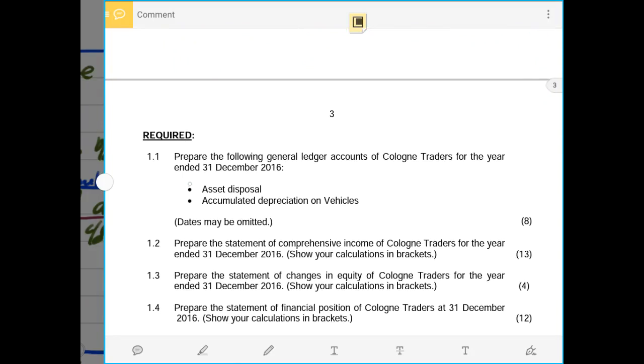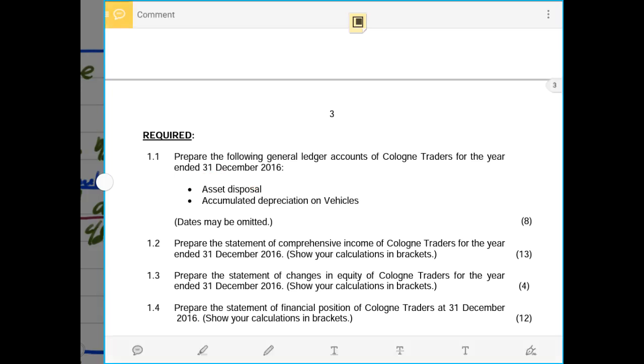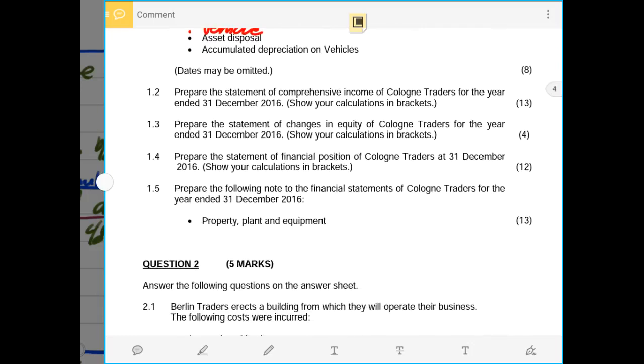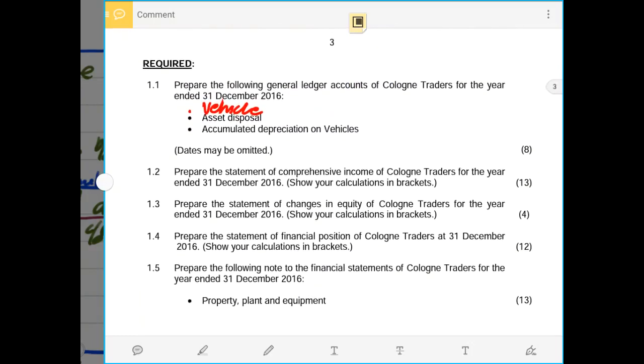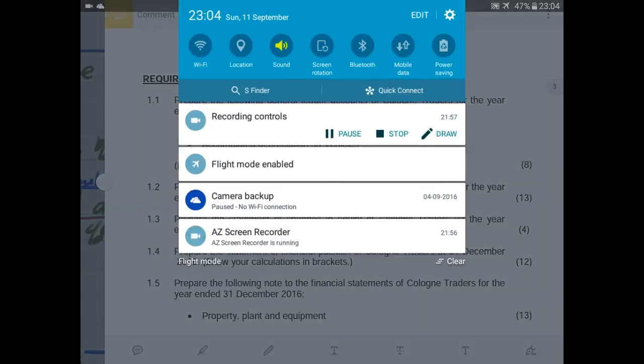Although here we added the assets, this was just my workings. I just did the vehicles here as workings. We have covered all the requirements in question 1. So for this one I can end there and say thank you.